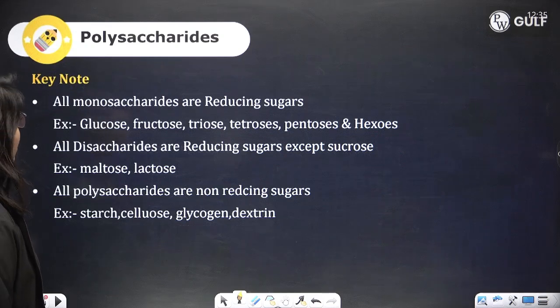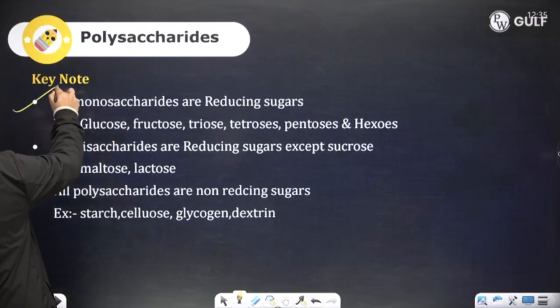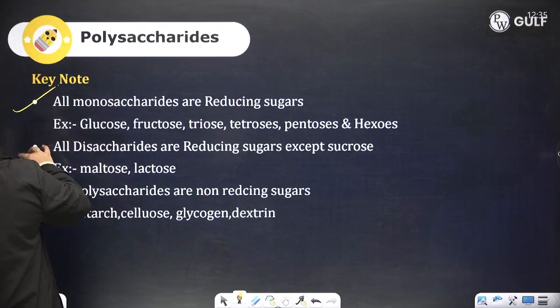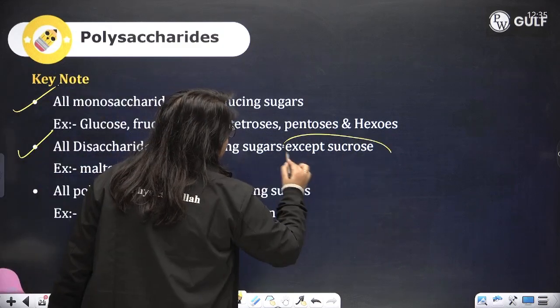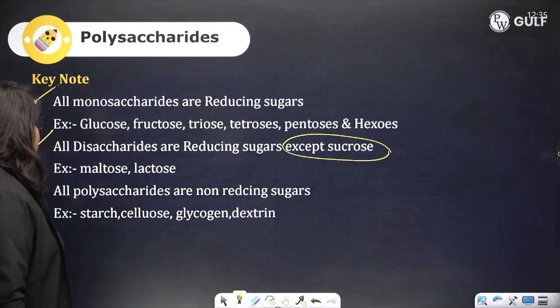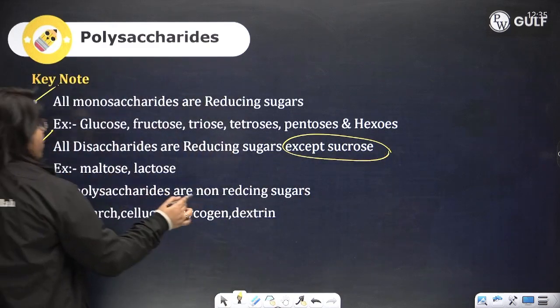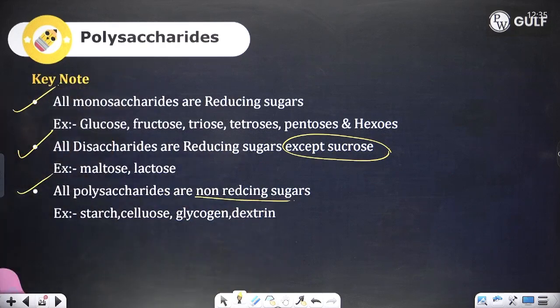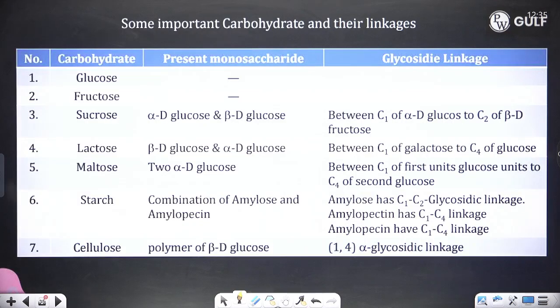All monosaccharides are reducing sugars. All disaccharides are reducing sugars except sucrose. This is one thing you need to know. And all polysaccharides are non-reducing sugars. You can get MCQs based on these. The different kinds of glycosidic linkage present are given over here. You can go through this for your understanding.